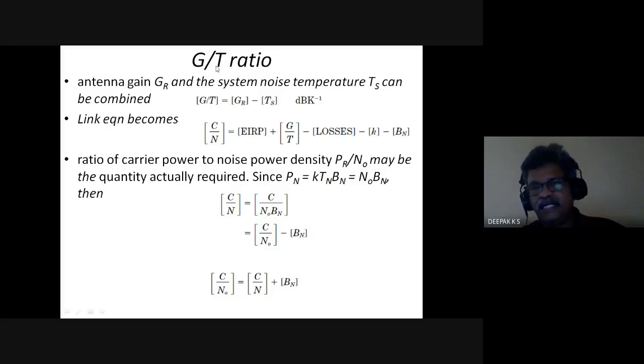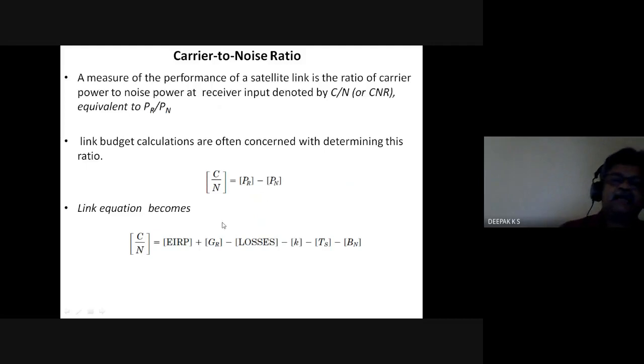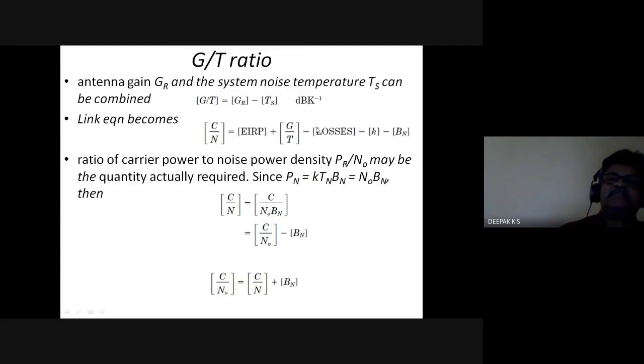So we can combine this GR and Ts and write it as G by T. So EIRP plus G by T minus losses minus k minus Bn. This is another expression for the link equation.